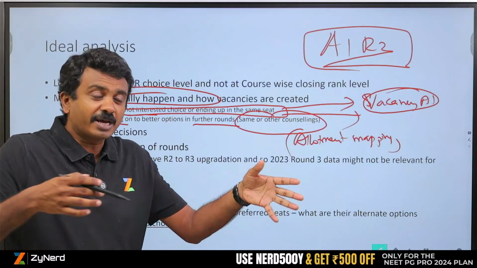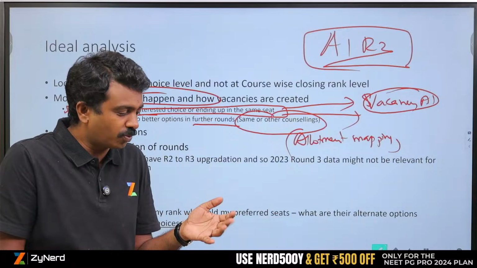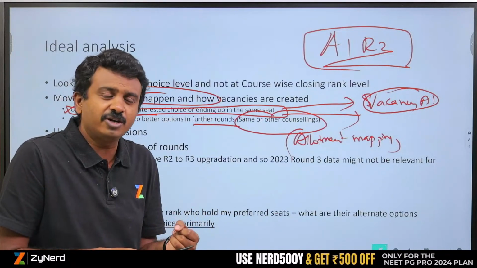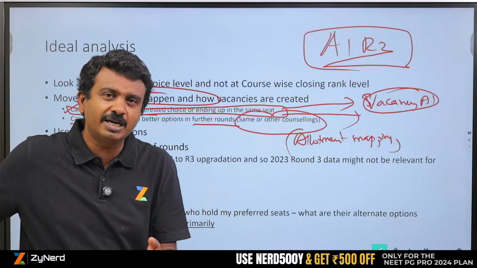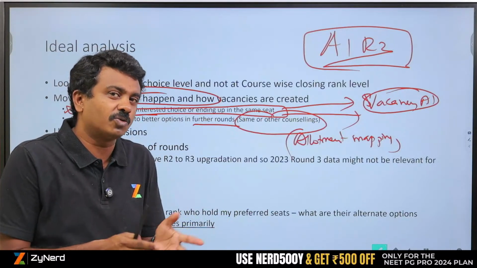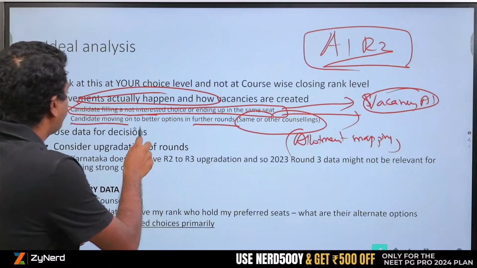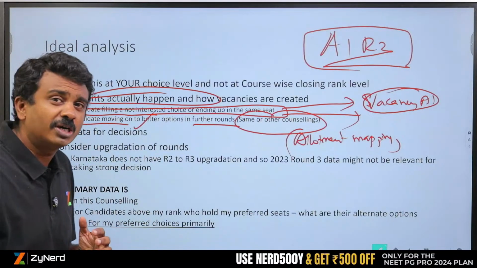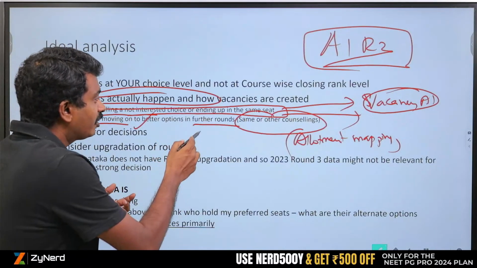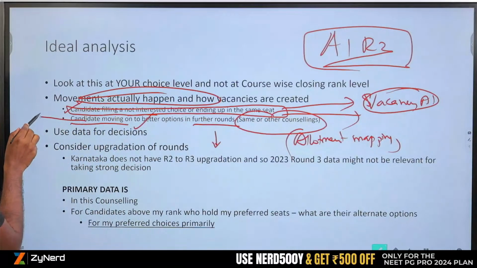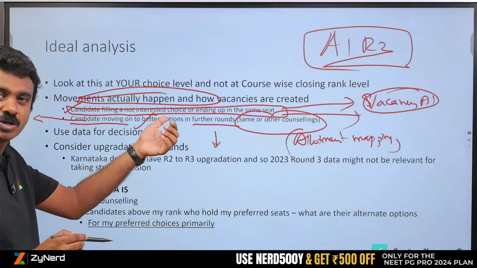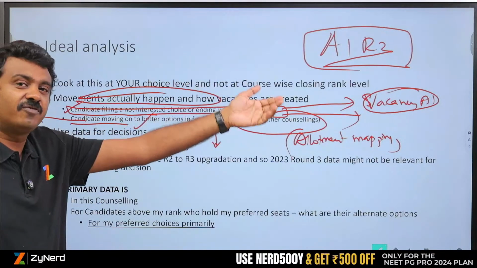Now, if the candidate has put in this choice and has been allotted, I can try to figure out what his or her primary interest is. General surgery is what he is putting in multiple counselings. I will be able to figure that out. Second, I will also be able to figure out that this person might have got a better seat in state, so that choice that I have, which this person took above me, might be vacant for the next rounds.